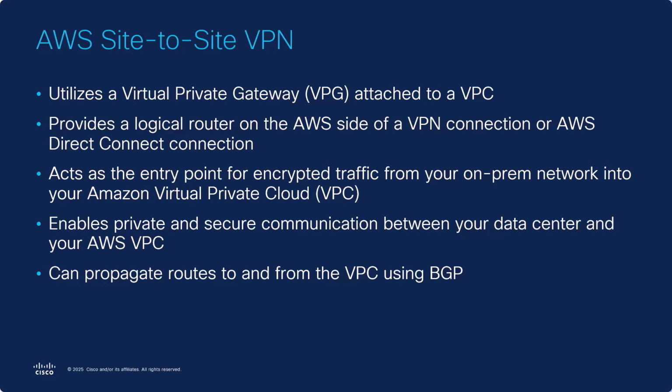AWS also has a technology called AWS Site-to-Site VPN, which relies on an AWS object known as a Virtual Private Gateway, or VPG, attached to a VPC. It acts as a logical router on the AWS side of a VPN connection or AWS Direct Connect connection. It acts as the entry point for encrypted traffic from your on-prem network into your AWS environment. It enables private and secure communication between your data center and your AWS VPC. It can propagate routes to and from the VPC using BGP.